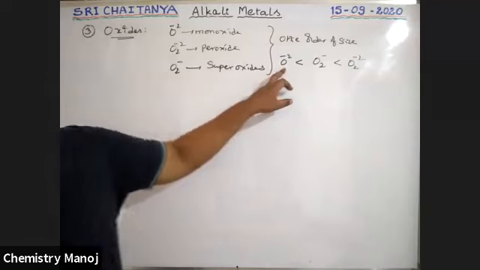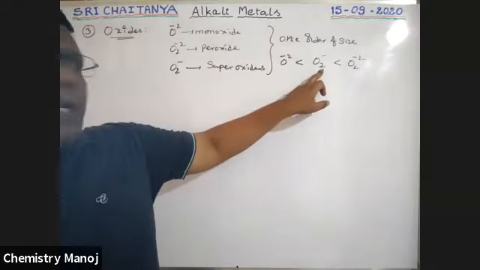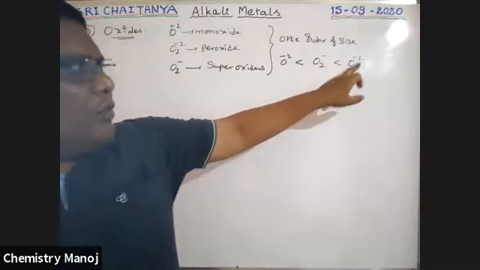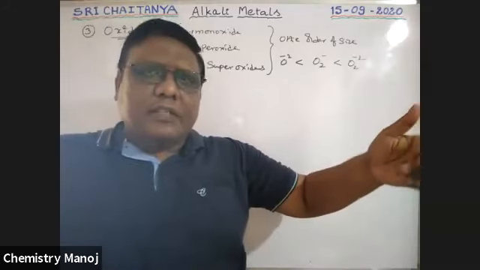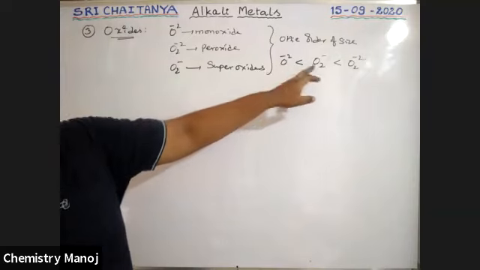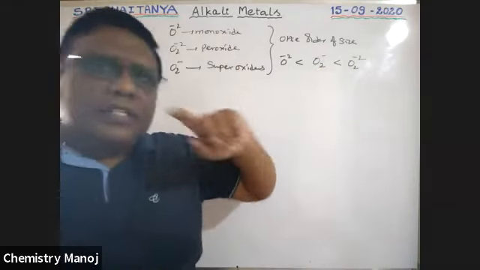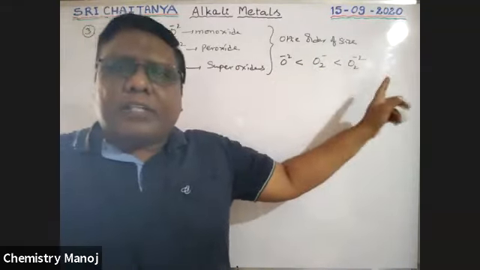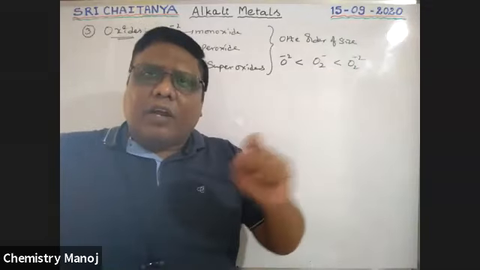So the oxide size is less than that of the superoxide, which is less than that of the peroxide, O2 2-. As negative charge increases, size also increases, boys. So that is the way. Oxide, peroxide, superoxide: these are the order of sizes of our oxides.